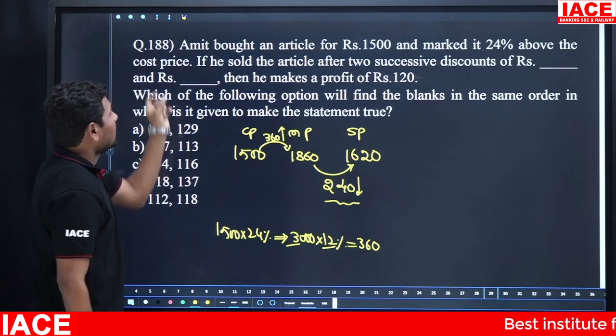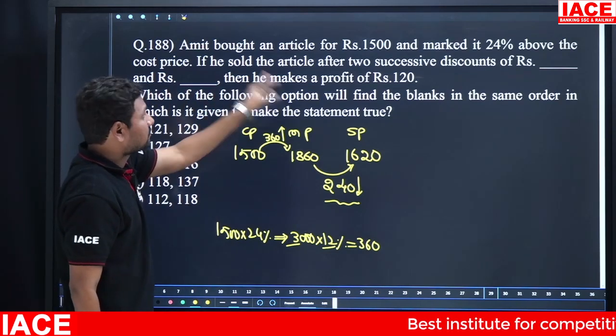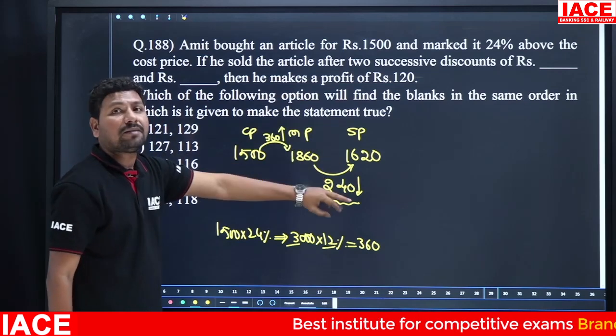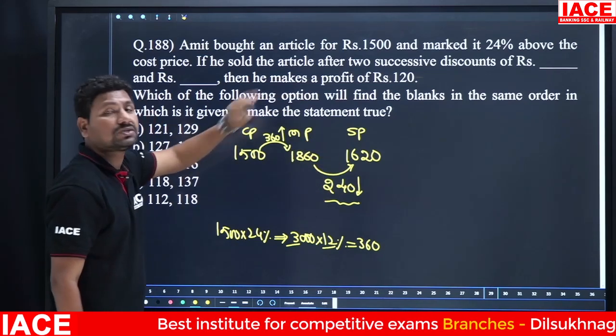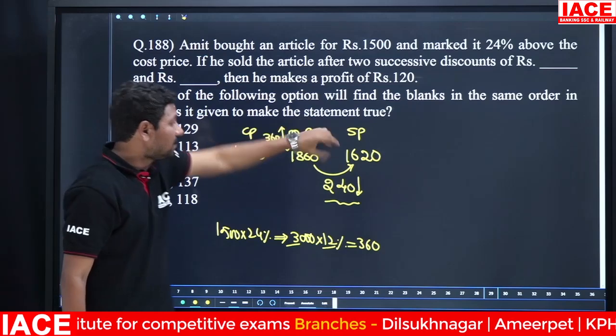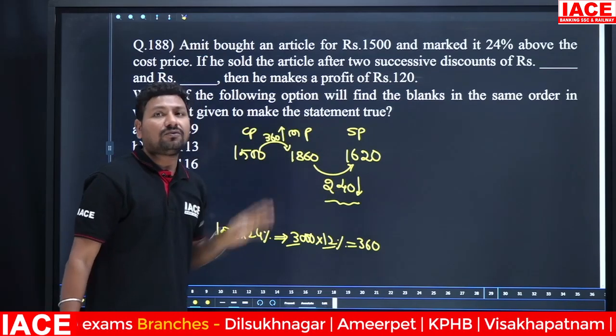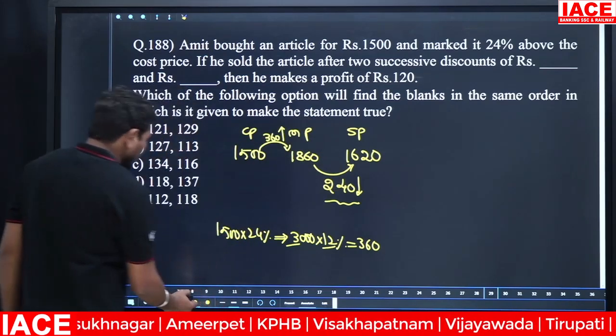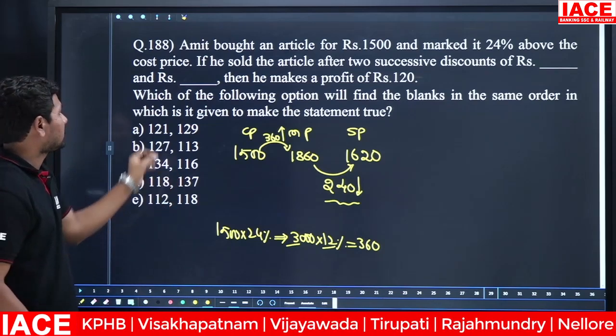The question is worded as first discount, second discount, as per the money. After that he is getting a product for 1620 rupees. The product is sold out for 1620 rupees. On that product how much rupees discounted? 240 rupees discounted. Then which value will be suitable here, first blank and second blank?